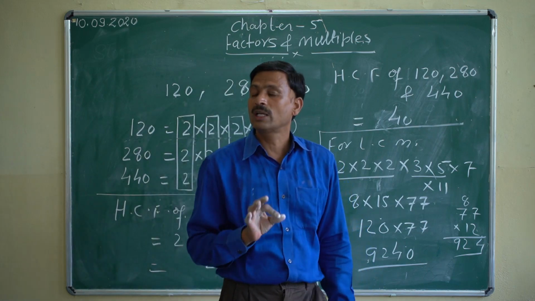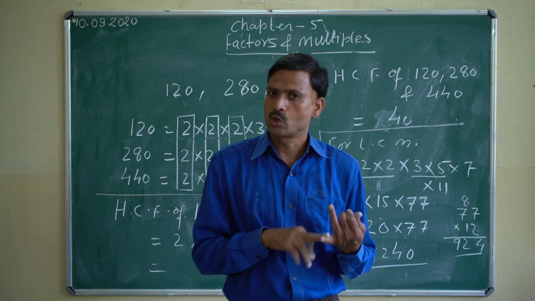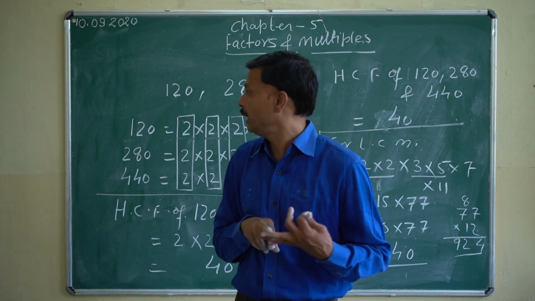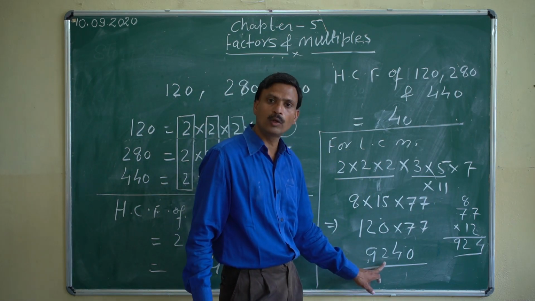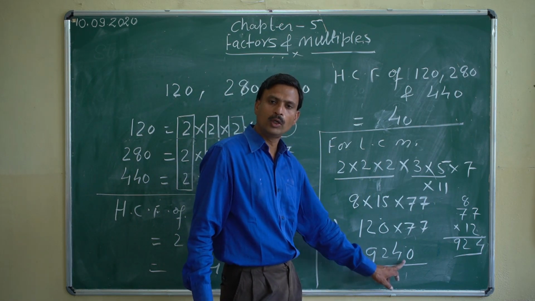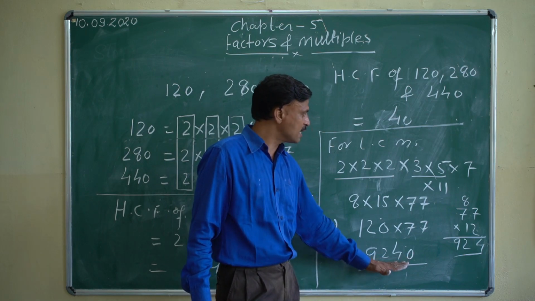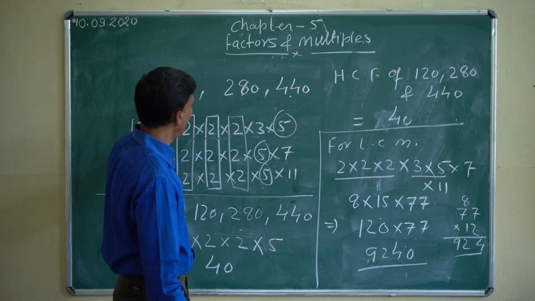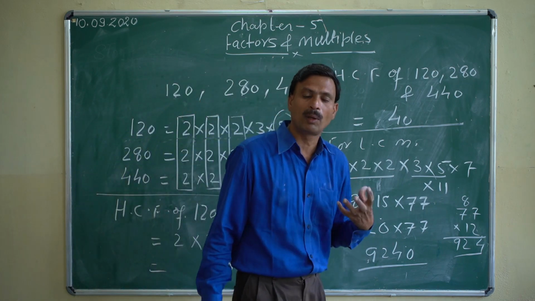That's why 40 is the HCF of 120, 280 and 440. And the LCM is 9240. This number is exactly divisible by 120, 280 and 440, because this is the least common multiple.